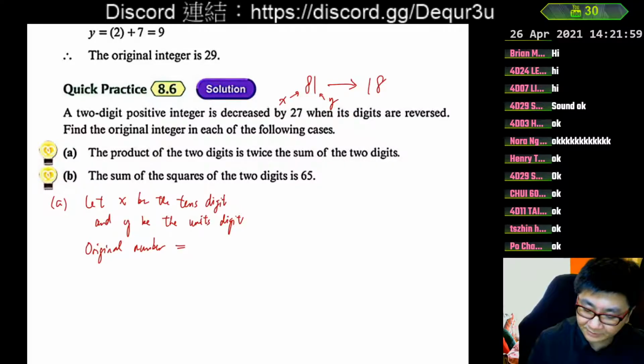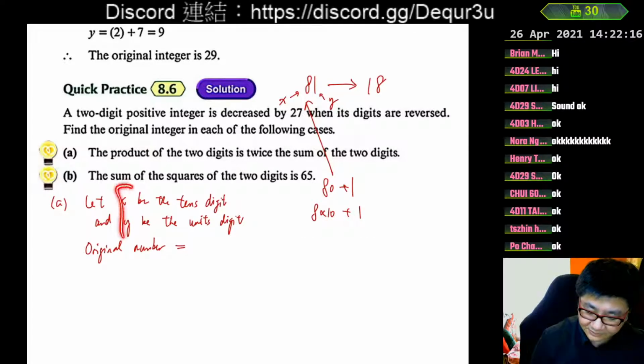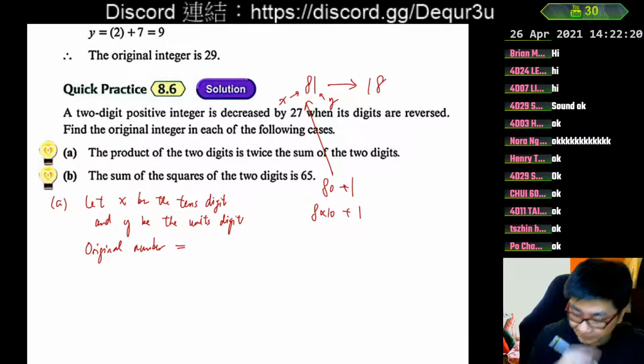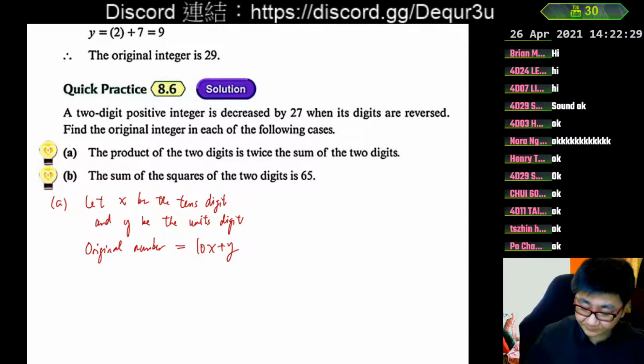Take 81. We can separate it as 80 plus 1, which means the first digit 8 times 10, and then the second digit just added on. Therefore, the original number is the first digit times 10, added to the second digit. The same here: if the original number is xy, then it is represented in a calculation by 10x plus y. And I erase something here to free up space.